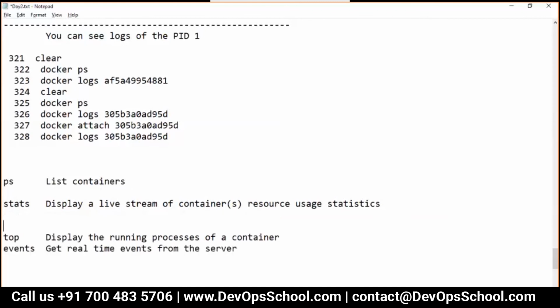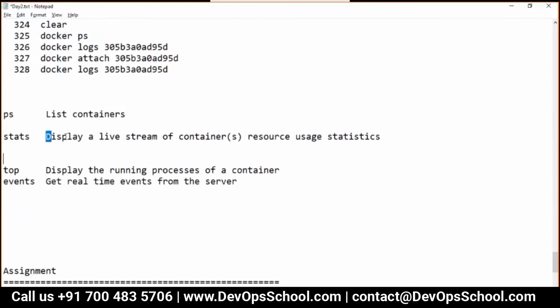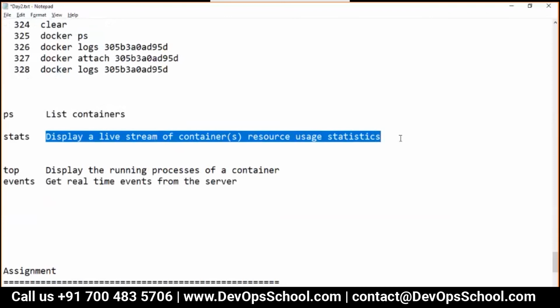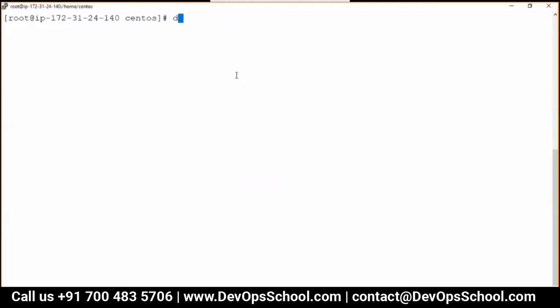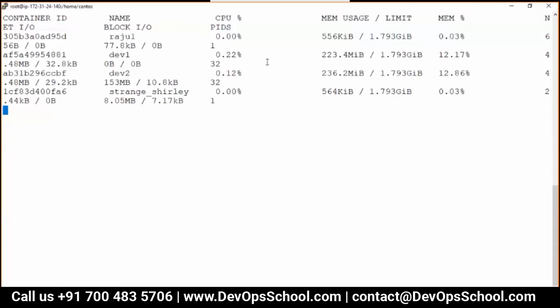What is stats? Here it says the stats command displays a live stream of container resource usage. When you say resource, what does it mean, guys? Resource means CPU, RAM, and network. So can I see that? Let's check it out, guys. Here, docker stats, and you see here I have these containers with CPU percentage, memory percentage, and network IO.